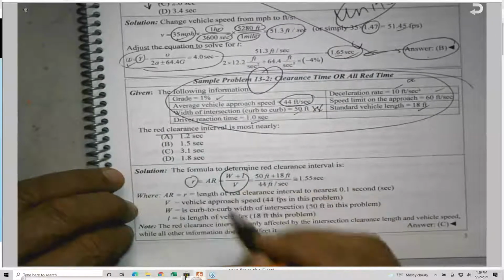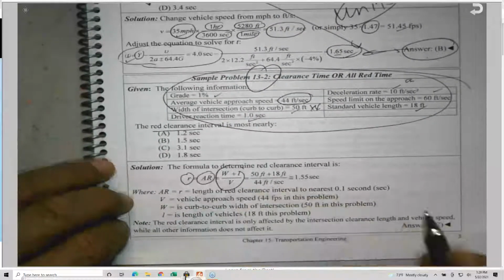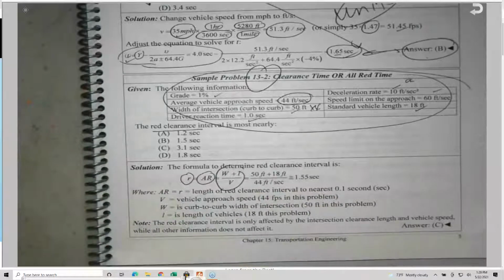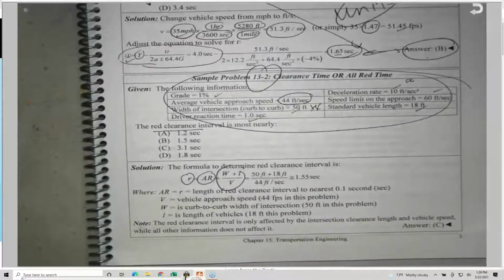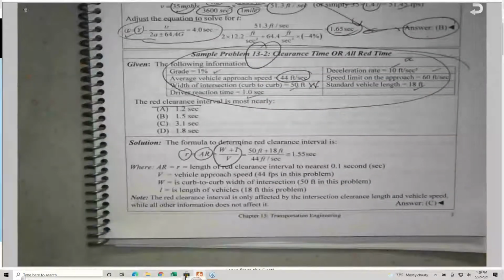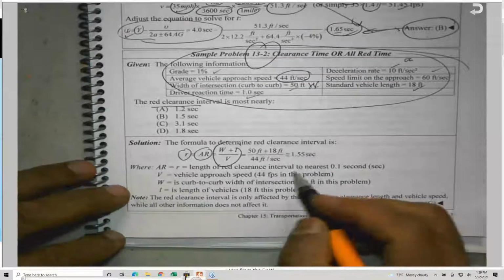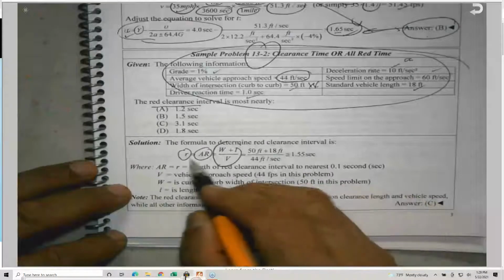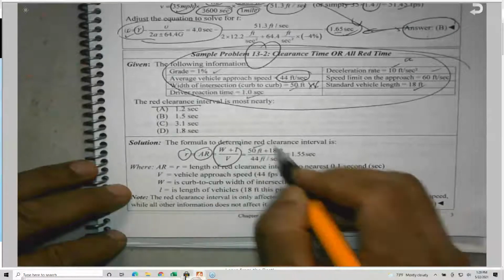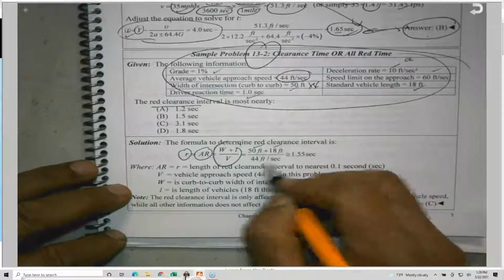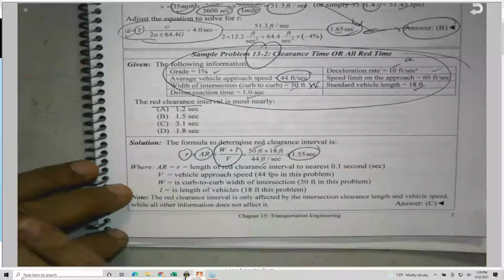The R, or the all red, is where all the signals in all directions will be red to clear the intersection from those who enter the intersection at the last second of the yellow phase. So this is the R: it is 50, which is given, plus the 18, divided by 44, so it is 1.55 seconds. So in this case, we selected the answer.